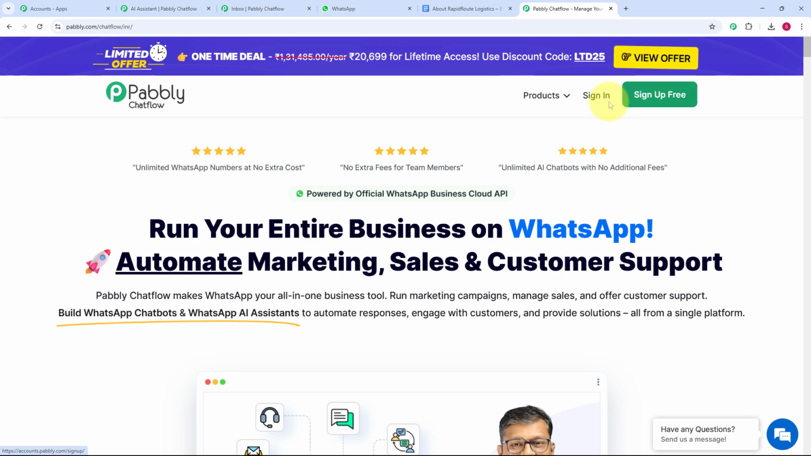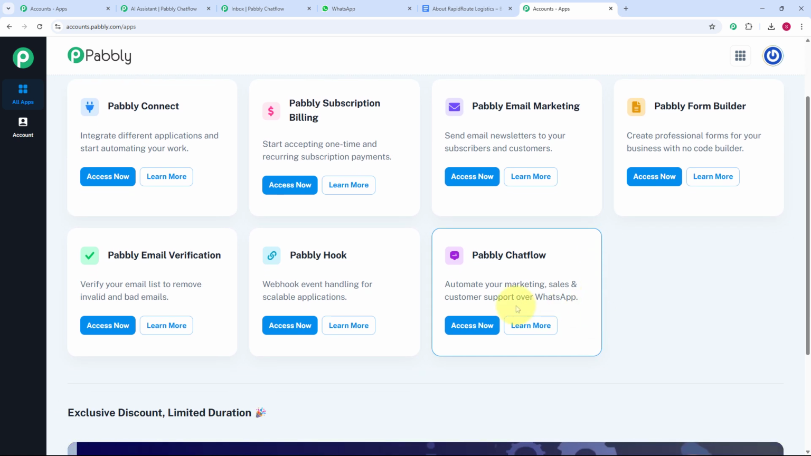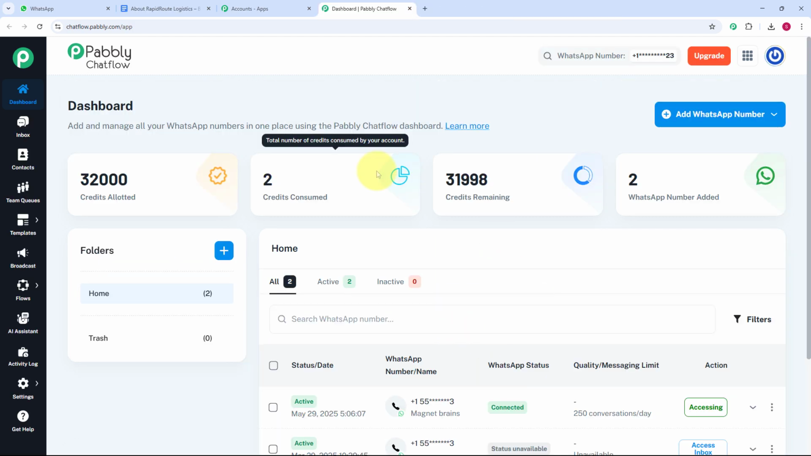If you are a new user, you can just click on sign up free, but as I already have an account on Pabbly, I will just click on sign in. Here as I have clicked on sign in, I have got this all Pabbly apps page, and here you can see these are the services provided by Pabbly. As we are creating the WhatsApp chatbot, we just have to click on access now on this Pabbly Chatflow app. Here you can see as I have clicked on access now, I have got this dashboard page of Pabbly Chatflow.